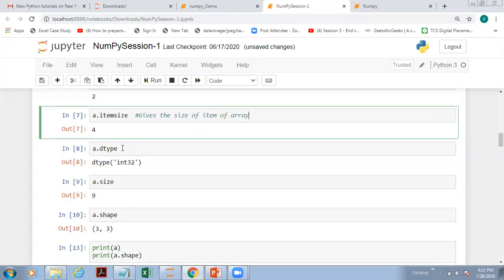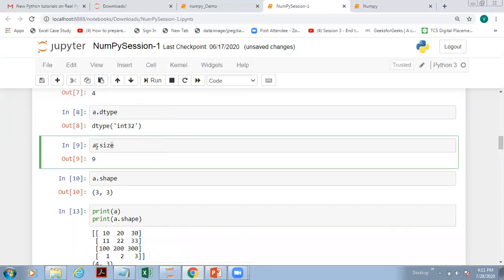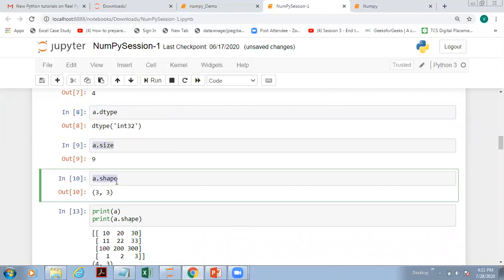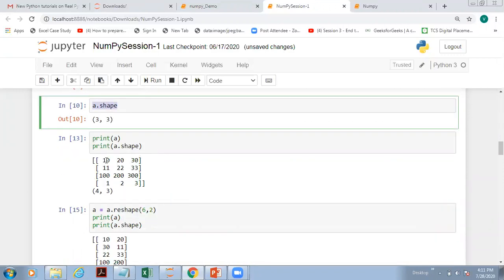Then a.dtype gives us the data type of the element. You can see why we apply dtype, because all the elements are of the same type. We cannot take different data types. Then a.size tells us the total size of the array. Then a.shape, so here the shape is 3 by 3, 3 rows and 3 columns. Now consider this one, here we have 1 2 3 4, you can see 4 rows are there. That is why you see 4 rows and 3 columns, that is the result we are going to get.